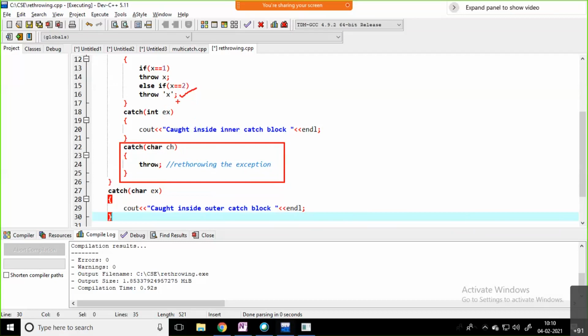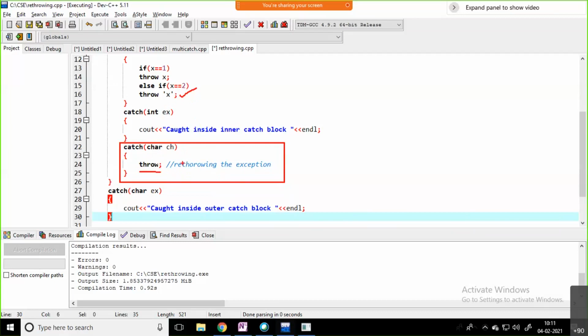But you are not handling the situation here. What you are doing is simply rethrowing the exception by using the throw keyword. By using the throw keyword, you are passing the situation on.